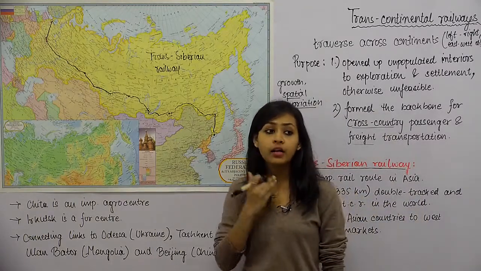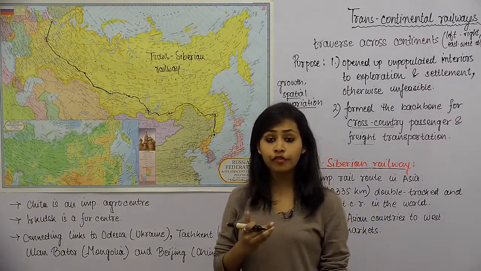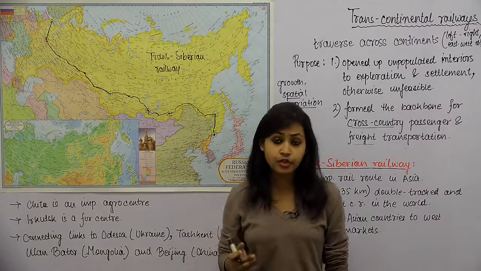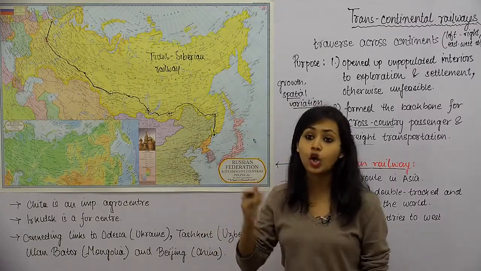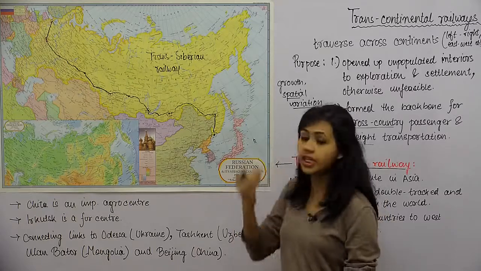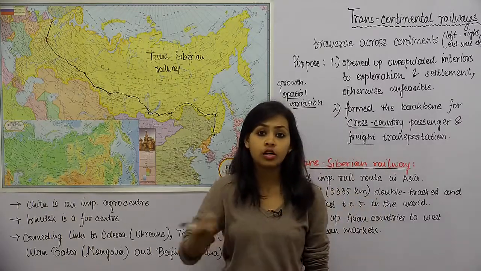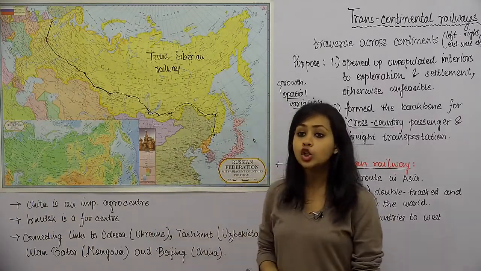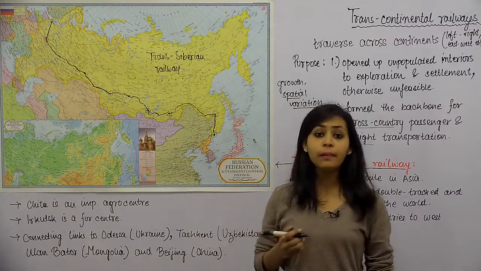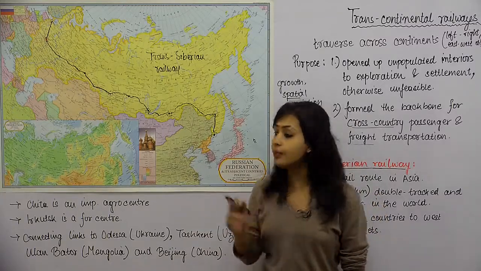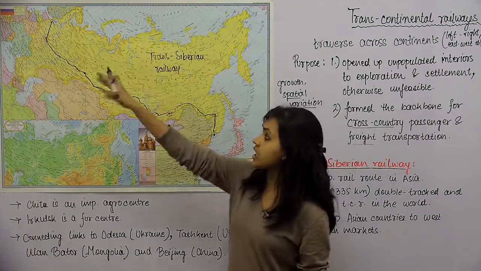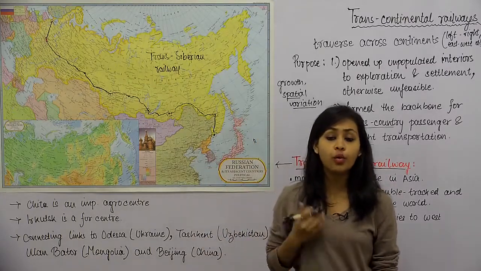You should buy physical maps of the entire world, and you should practice plotting these continental railway routes across those different countries. So जब आप ये करेंगे, along with the two end stations, what you require to do